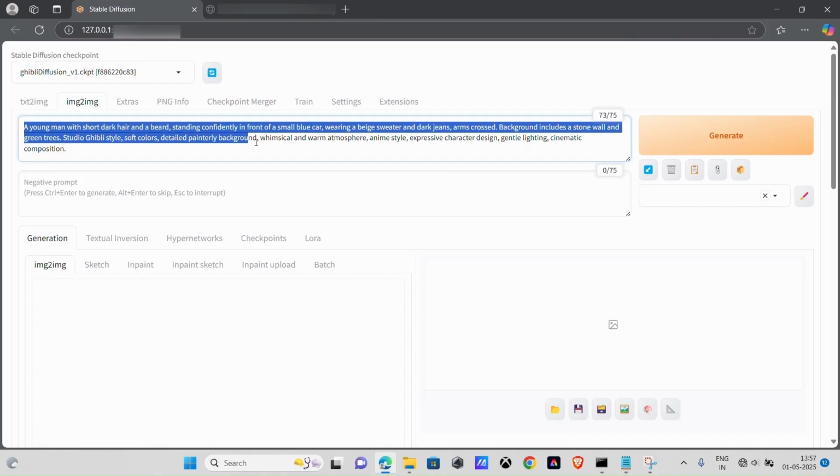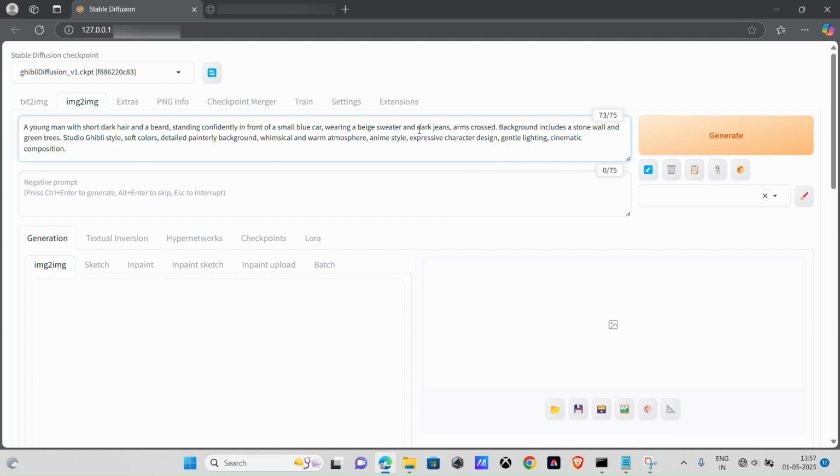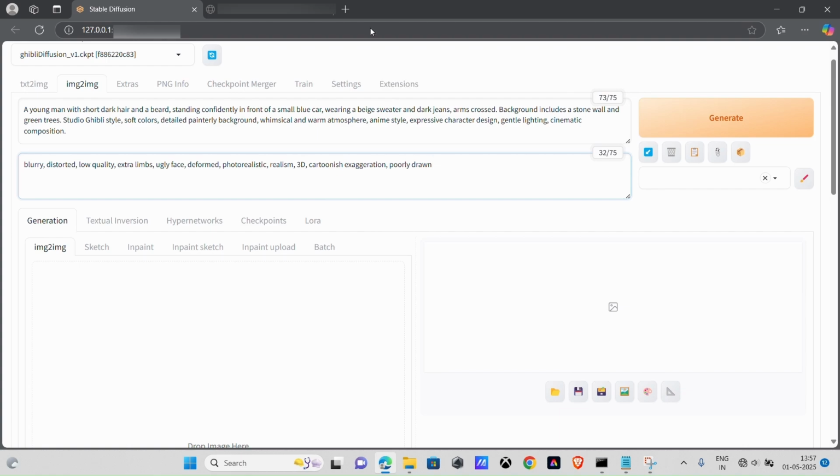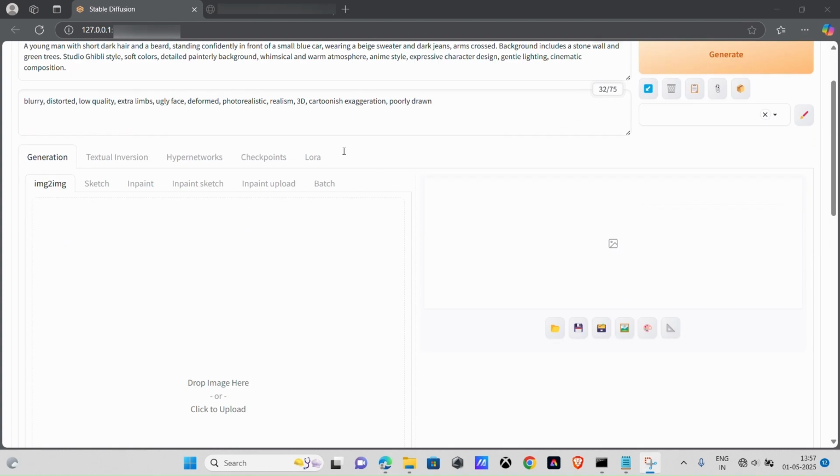You can pause the video now and read the example prompt on the screen. In the negative prompt box, type in what you don't want in the image, like blurriness, extra fingers, or wrong colors. Pause the video again to see my example if you're not sure what to write. Now upload the photo you want to convert into Ghibli style.